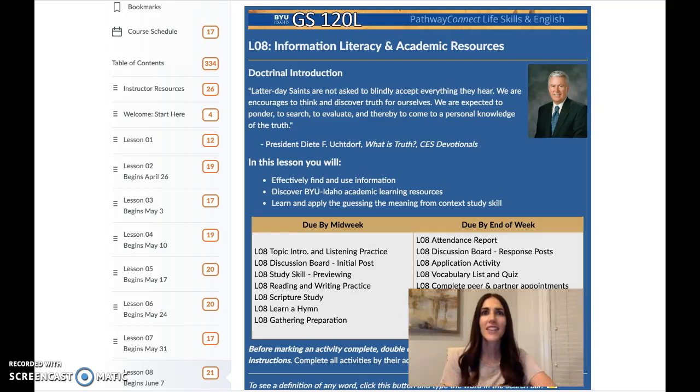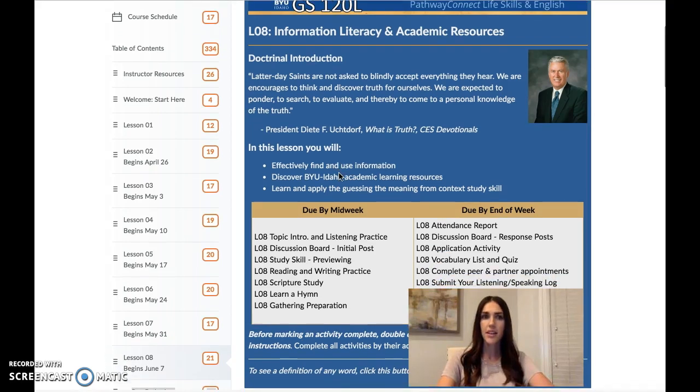Hey, we are starting lesson 8, and so the topic is information literacy and academic resources. So you'll learn a lot about how to find and use information that is accurate and not false, and you'll also learn a study skill of guessing the meaning of a word.